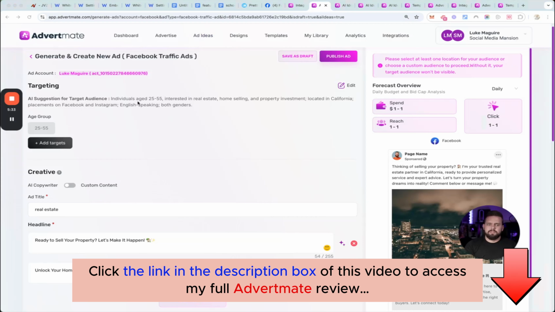Alright, so back with the first ad about the real estate agent. You can see here right out the gate, you can select what fan page you want it to be selected to. We'll then have the AI suggestion for target audience. So again, it will give you an exact targeting for this specific goal. And again, you can just go off and do your own if you want, but you can just implement what it's suggested, which we recommend people that are brand new to ads do.